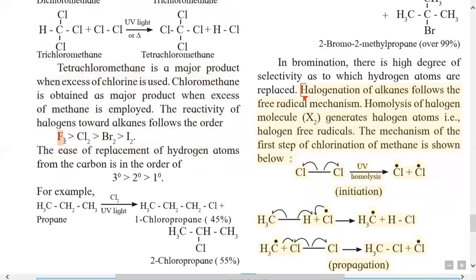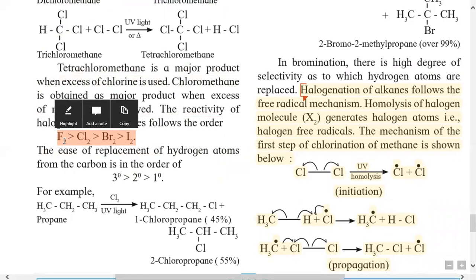The reactivity of halogens with alkanes follows this order: fluorine is more reactive than chlorine, than bromine, than iodine. Remember this order. On the basis of this order, a multiple choice question will be asked. The order of reactivity of halogens is fluorine more reactive than chlorine, than bromine, than iodine.